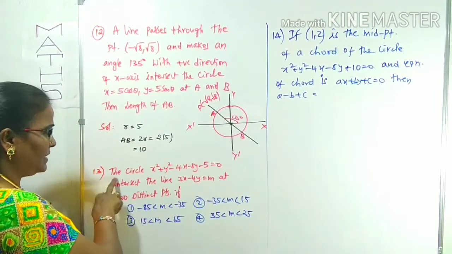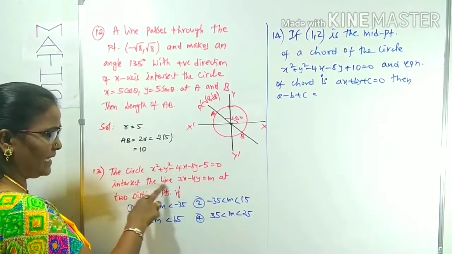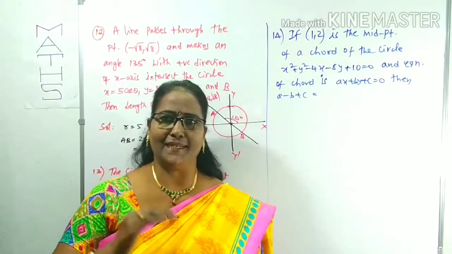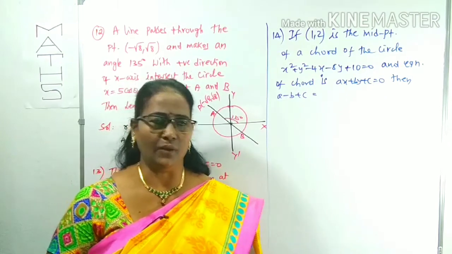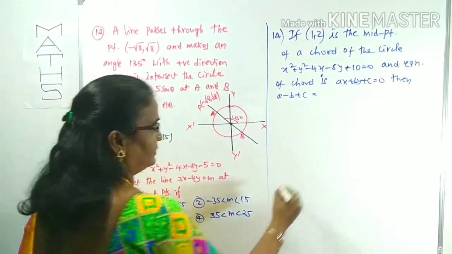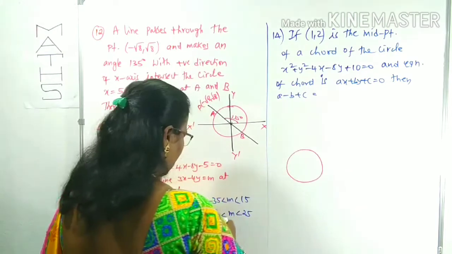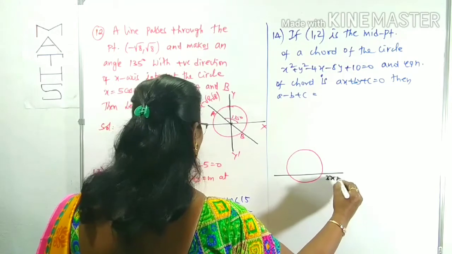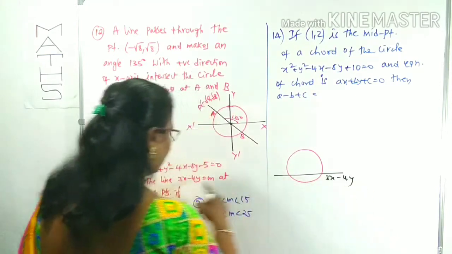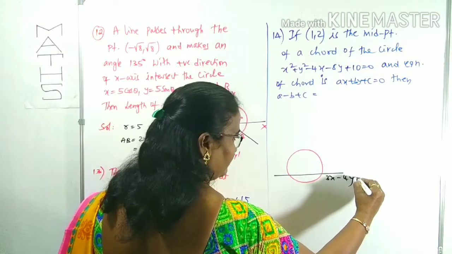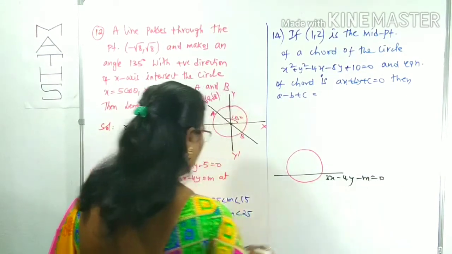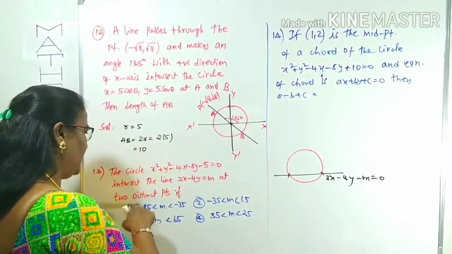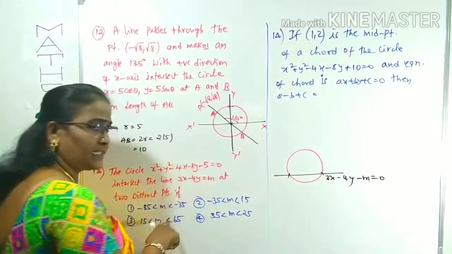Question number 13. The circle so-and-so intersects the line at two distinct points. I have given you the relation between the circle and the line. If it intersects the circle, what is the condition? This is what I am doing here. This is a circle, this is the line. The line is 3x minus 4y minus m equals 0. It intersects the circle at 2 points. He is asking the range of m.